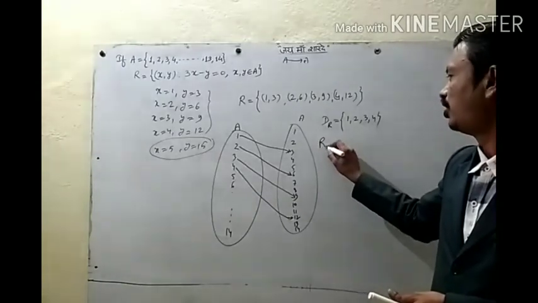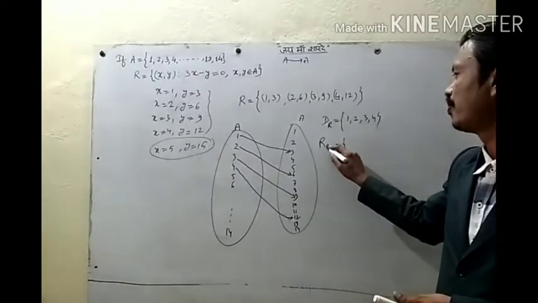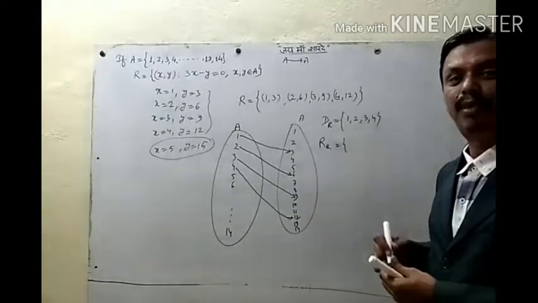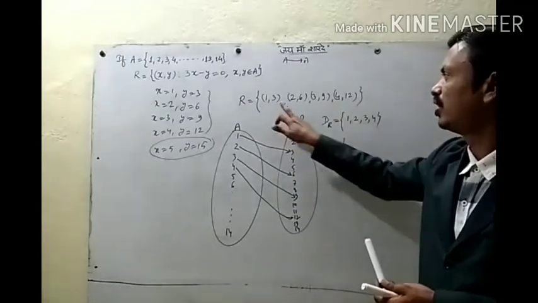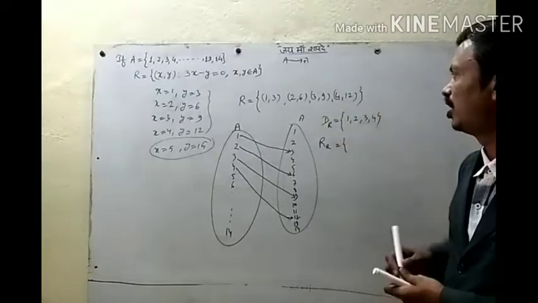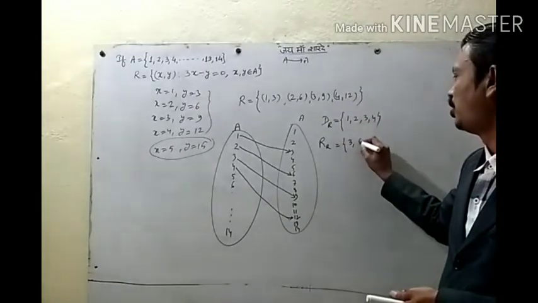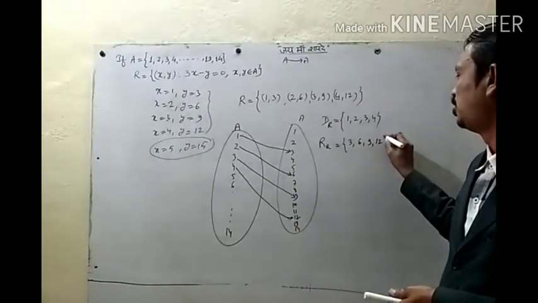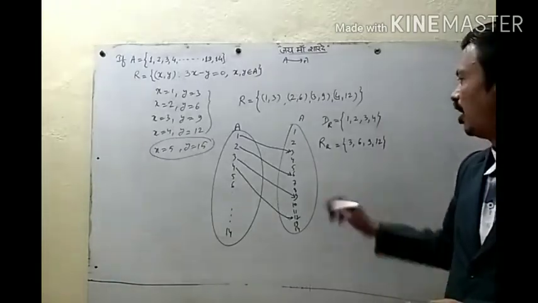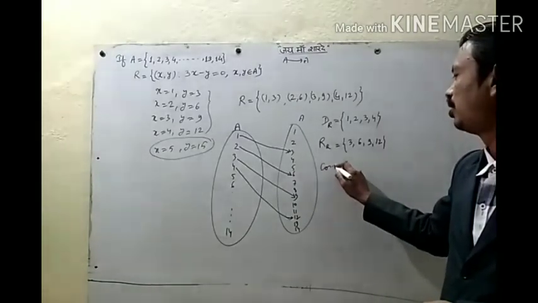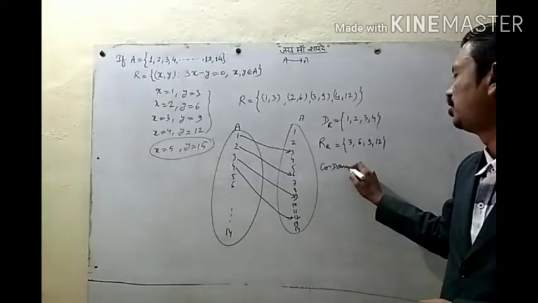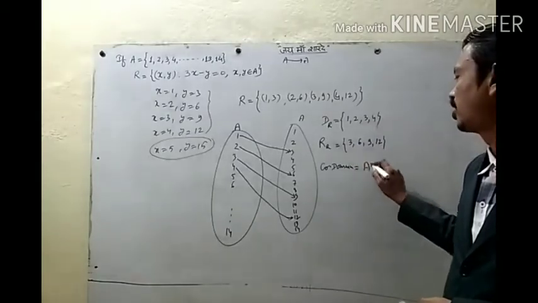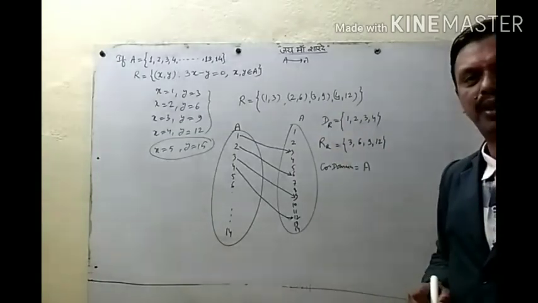Then the range of the relation is the set of second elements of the ordered pairs, that is 3, 6, 9 and 12. Okay? And what is the codomain?